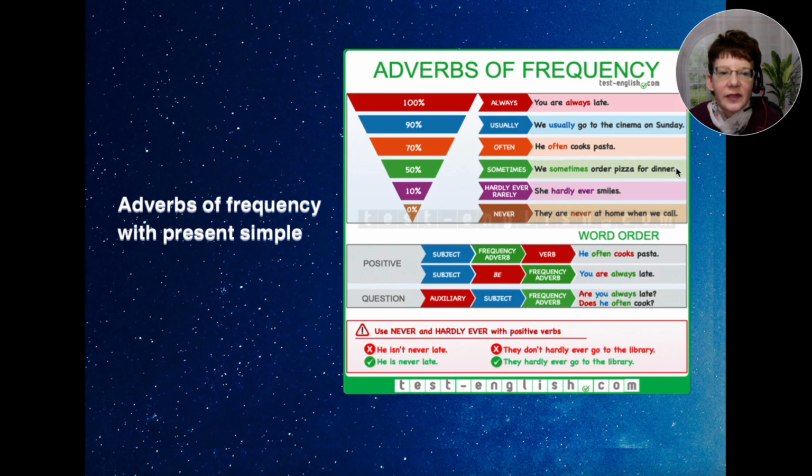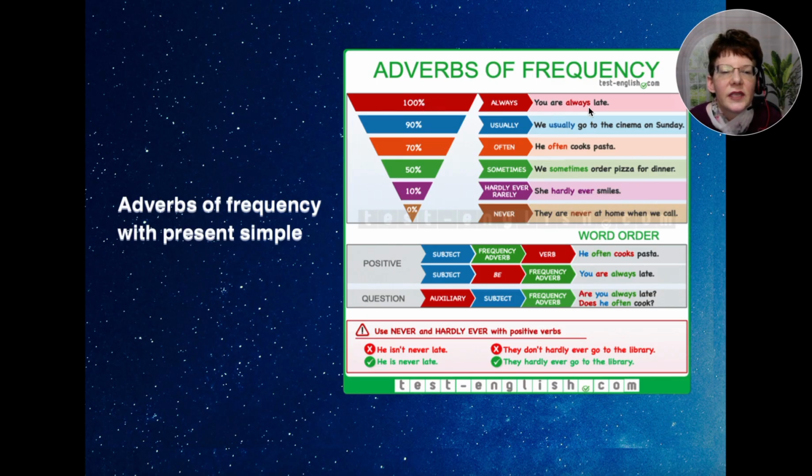All right, we'll look at this chart quickly, and I'll explain an overview. Frequency means how often something happens. For example, we have from 100% of the time down to 0%. Always is 100% of the time.